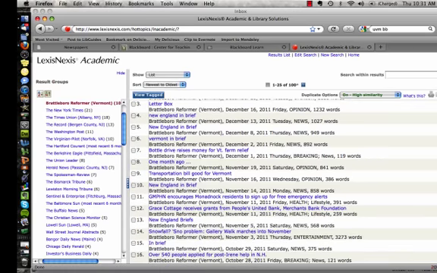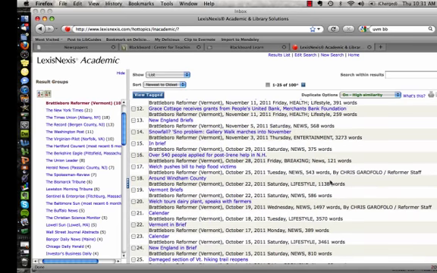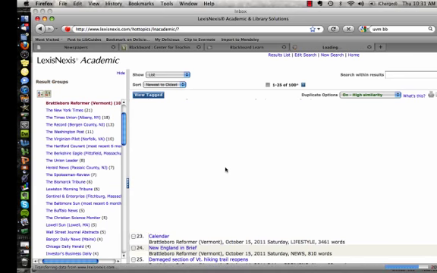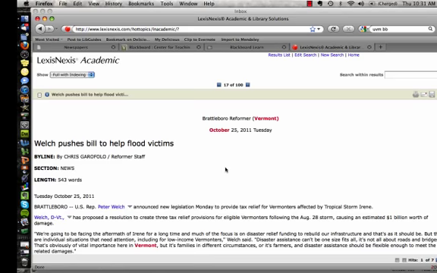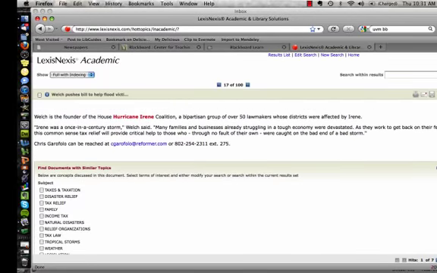And you'll see that they've got a lot of coverage of this, a lot of very brief articles. If I look at number 17, though, I get an article about Welch pushing for a bill to help flood victims. And I go in, I see the byline, I see the article, and there I have it.